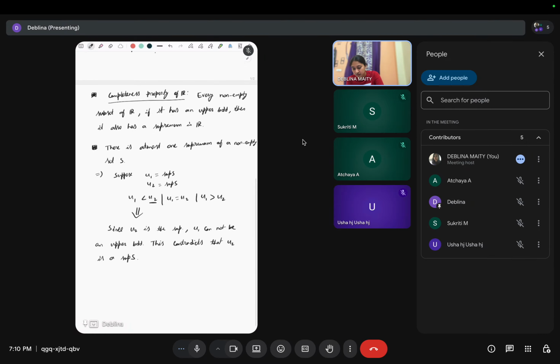Now we have defined this supremum and infimum for non-empty sets, right? Now what about the empty set? So the question is, what is the supremum and infimum of the empty set?